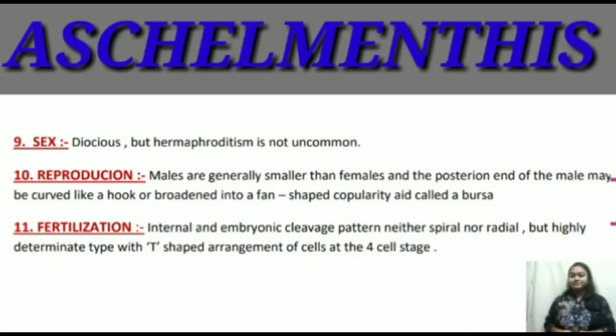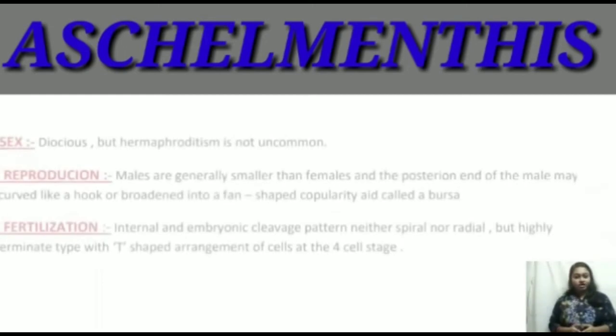The reproduction. Males are basically smaller than females, and the posterior end of the male Aschelminthe is curved like a hook. This is a distinguishing feature of male and female. In the female, the posterior end is blunt. The next point is fertilization.